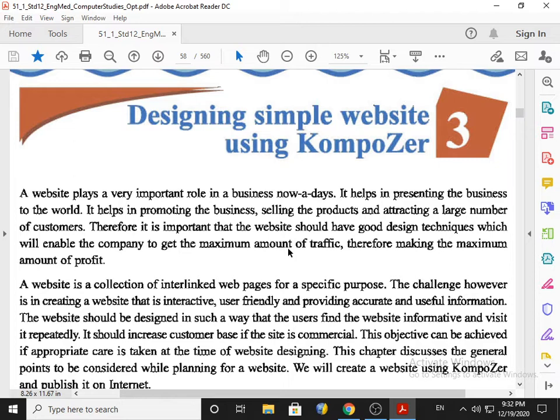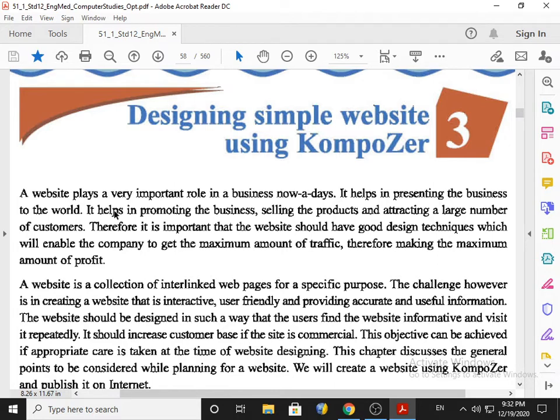Today we will start Standard 12 Computer Subject Chapter number 3, Designing Simple Website Using Composer. Now this lesson will give you theoretical aspects, that is, the key factors you need to keep in mind when you are designing the website. And we also prepare one website in the context of e-commerce, meaning from our website people try to purchase the product. So let's start our lesson discussion line by line.